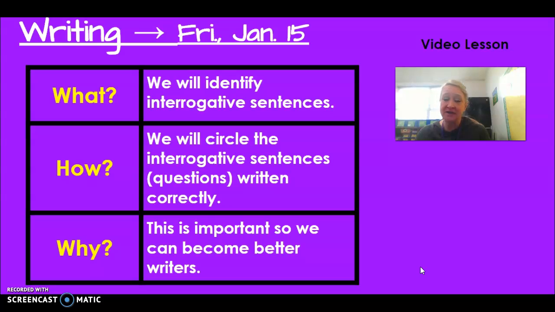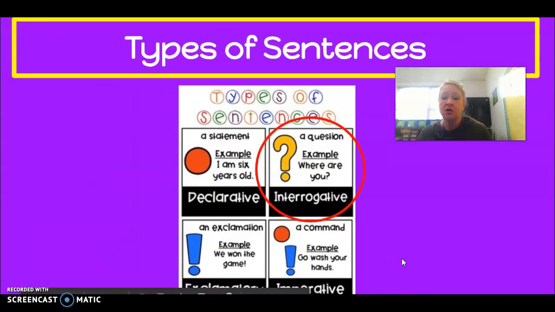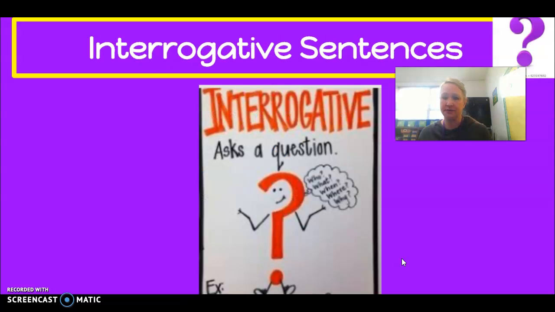Today we will identify interrogative sentences, and we will do this by circling the interrogative sentences, which are questions written correctly. This is important so that we can become better writers. Remember, a question is an interrogative sentence. Say that word, interrogative. Interrogative. Very good. It is a sentence that is asking you something. For example, where are you?